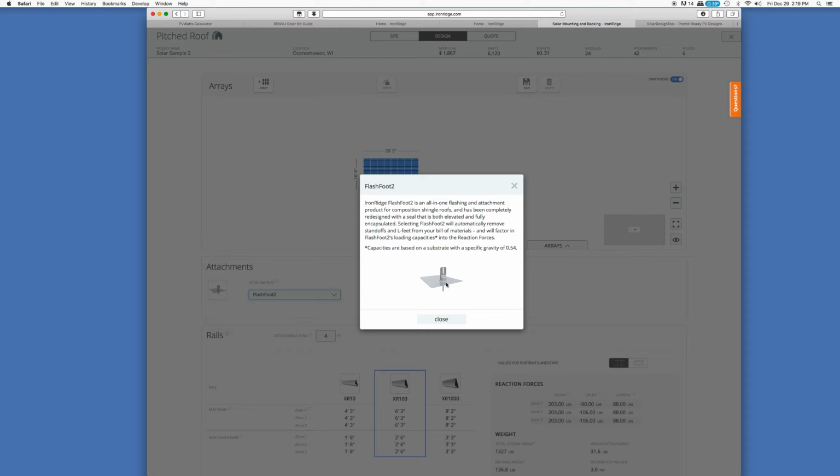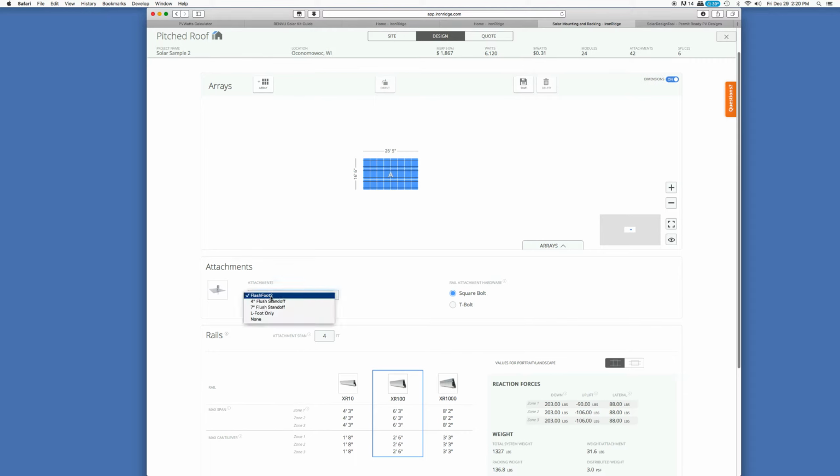They're fantastic. They're weatherproof. They work great. They're just not what I was using because I have a metal roof instead of a shingled roof. But for all you people out there with shingled roofs, the Iron Ridge Flashfoot 2, it's a great product. Works very nice. So down here, there are some other options, including flush standoffs. Because I have the metal roofing, I'm going to go with the L-foot only. So I'm going to say, okay, for the Iron Ridge stuff, I just want that L-shaped bracket that will let me attach the rail to the clamp that will go on the metal roofing.